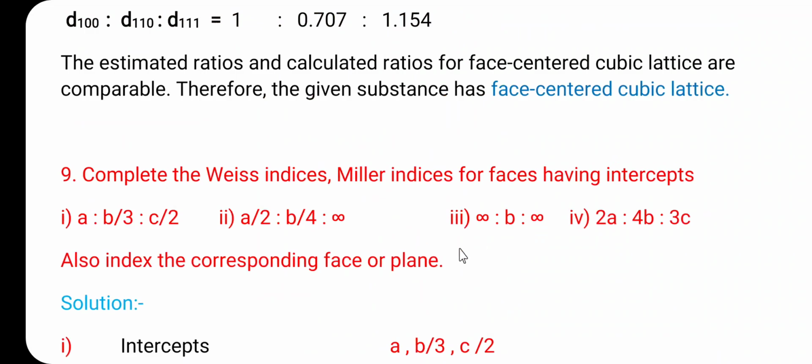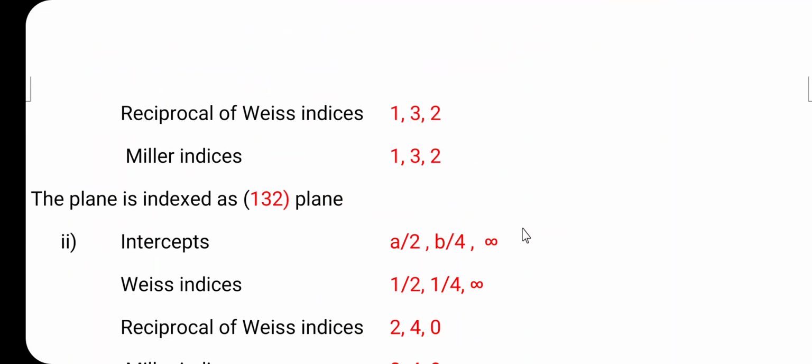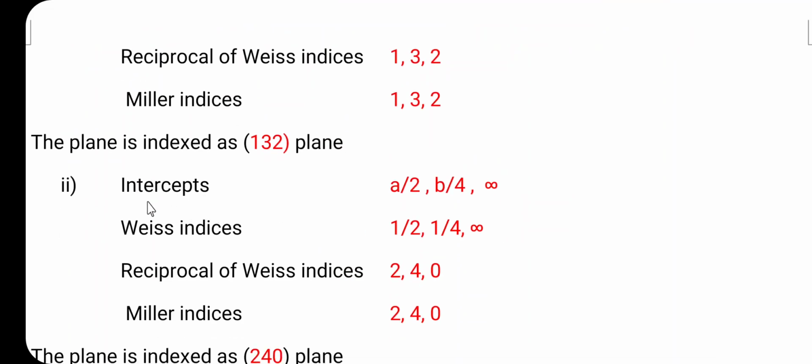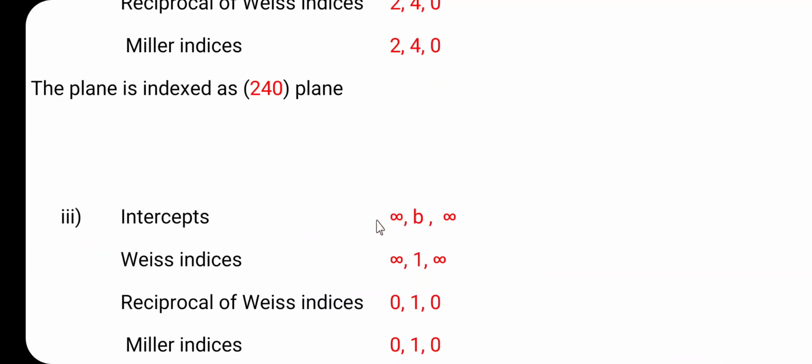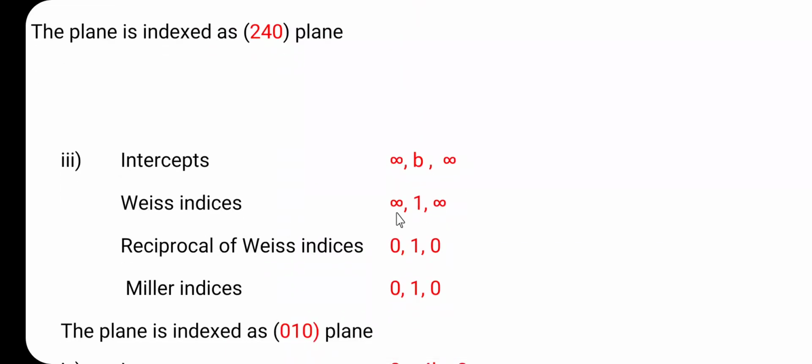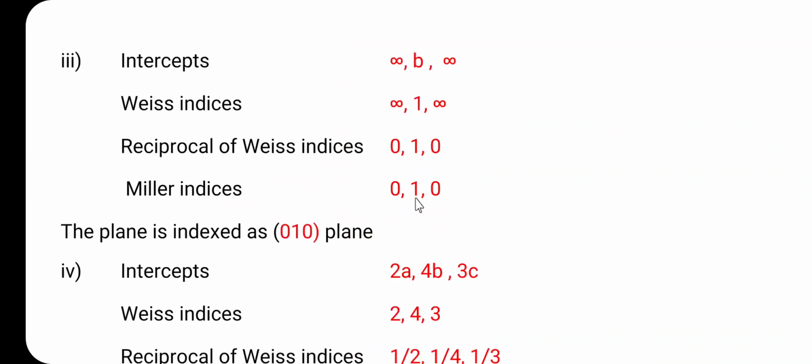Then let us consider the third case, infinity is to b is to infinity. Here the intercepts are infinity, b and infinity. Their Weiss indices are infinity, 1, infinity, because the coefficient of b is 1. The reciprocals of the Weiss indices: 1 by infinity is 0, 1 by 1 is 1, 1 by infinity is 0, so the Miller indices are 0, 1, 0. The plane is indexed as the 0, 1, 0 plane.